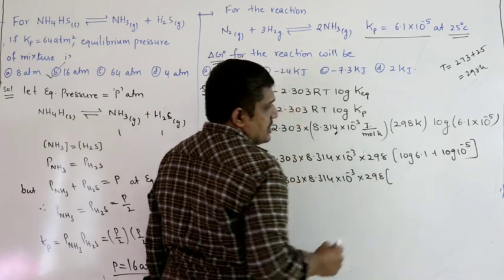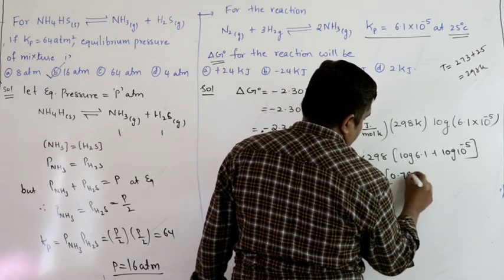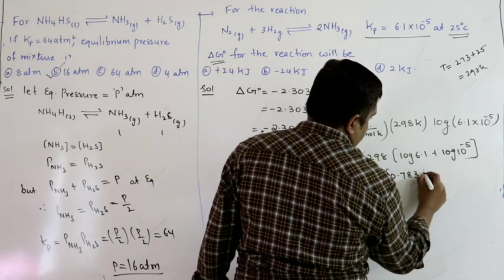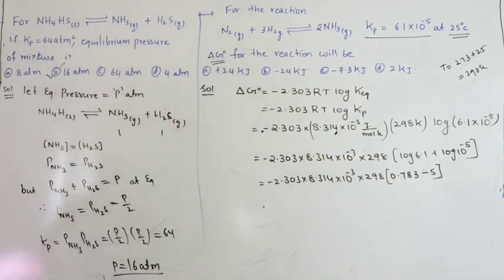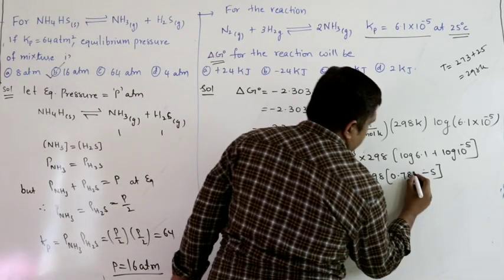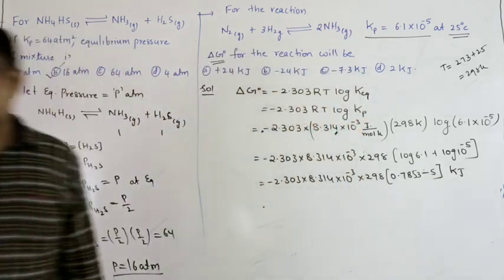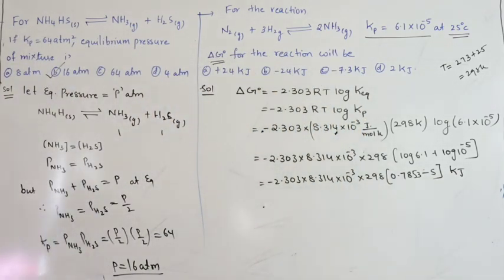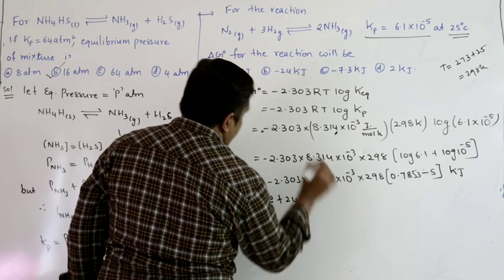Log 6.1 is some 0.783. Log 10 power minus 5 is minus 5. So upon simplification you will get the answer in kilojoules per mole. You get approximately plus 24 kilojoules.